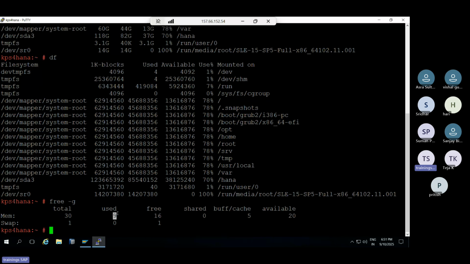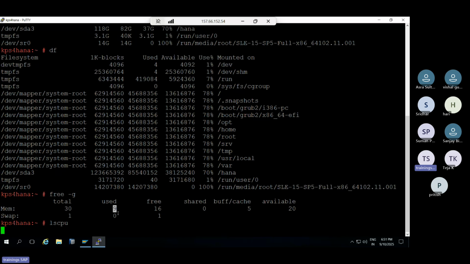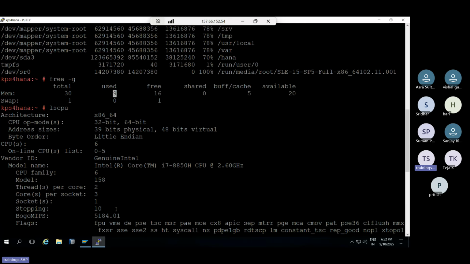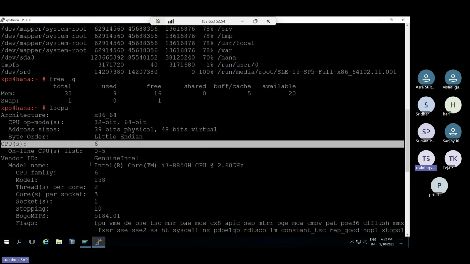Right? So lscpu is to check the CPU. I will share the Linux commands, don't worry. It shows CPU related information. What is the CPU? 64-bit. How many CPUs do you have? 6 CPUs. What is the model? Intel. Then you can see all the CPU related information.